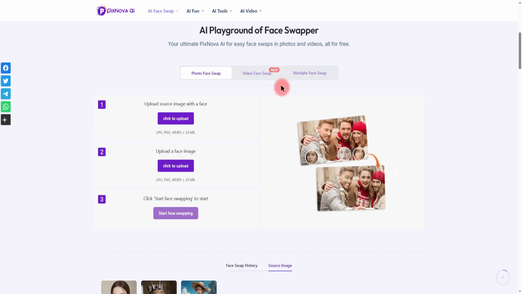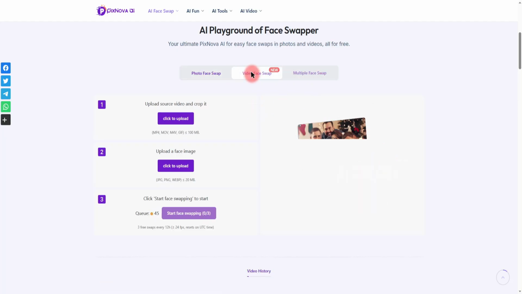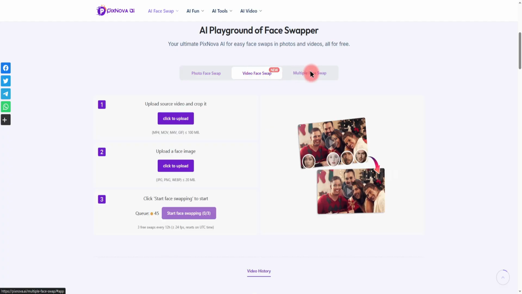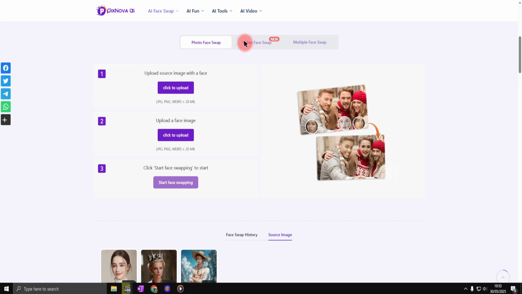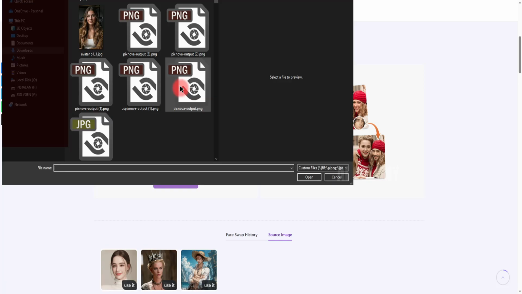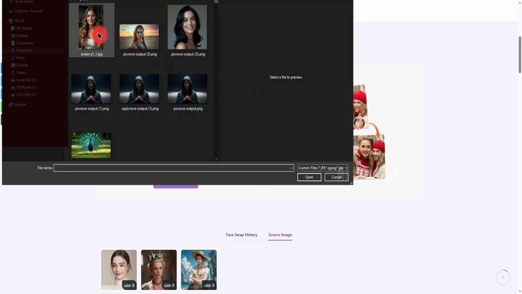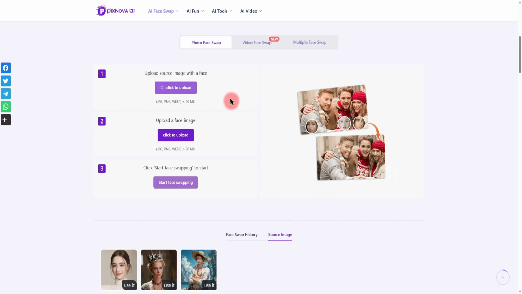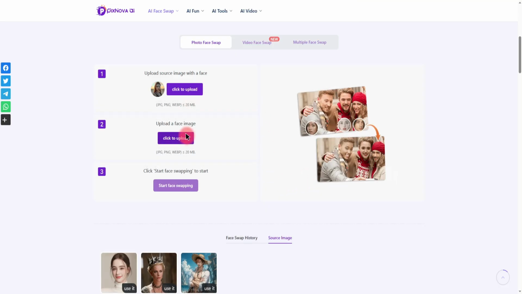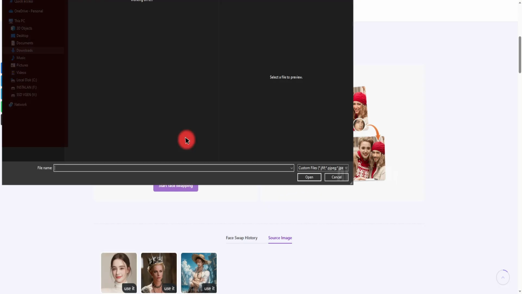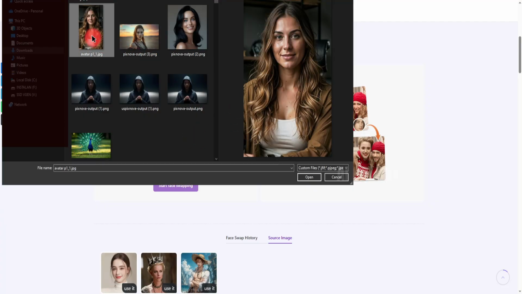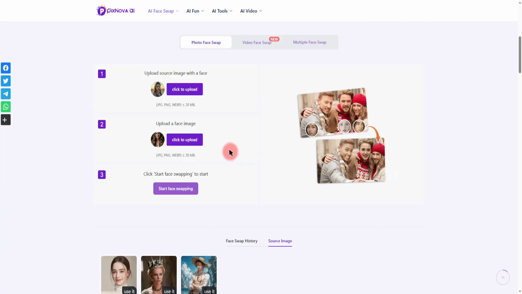Three distinct options are available here: photo face swap, video face swap, and the intriguing multiple faces swap. To swap faces from any image, employ the photo face swap feature. Here's step 1, we must upload the source image. I'm uploading this picture now. After the source image is uploaded, proceed to upload the reference face image, the face you want to introduce. This time, I'll upload this particular image.